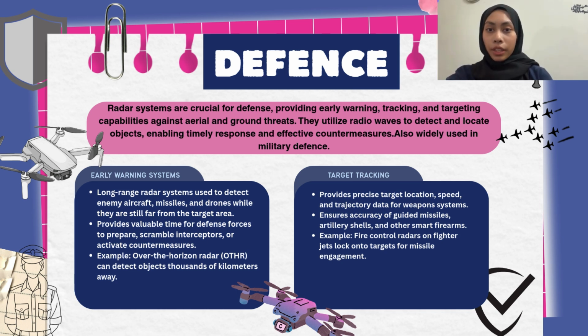Next, we have target tracking. Radar provides precise target location, speed, and trajectory data for weapon systems, ensuring accuracy of guided missiles, artillery shells, and other smart weapons. For example, fire control radars on fighter jets lock onto targets for missile engagement.